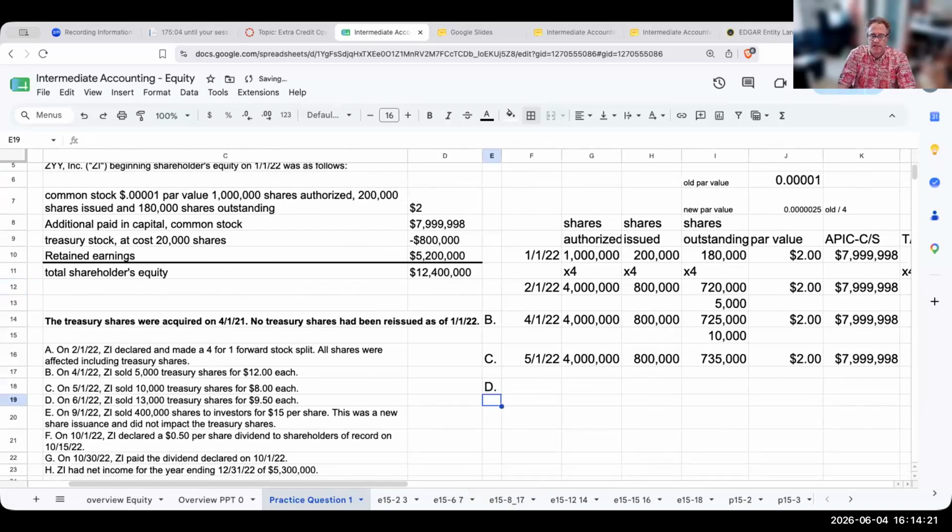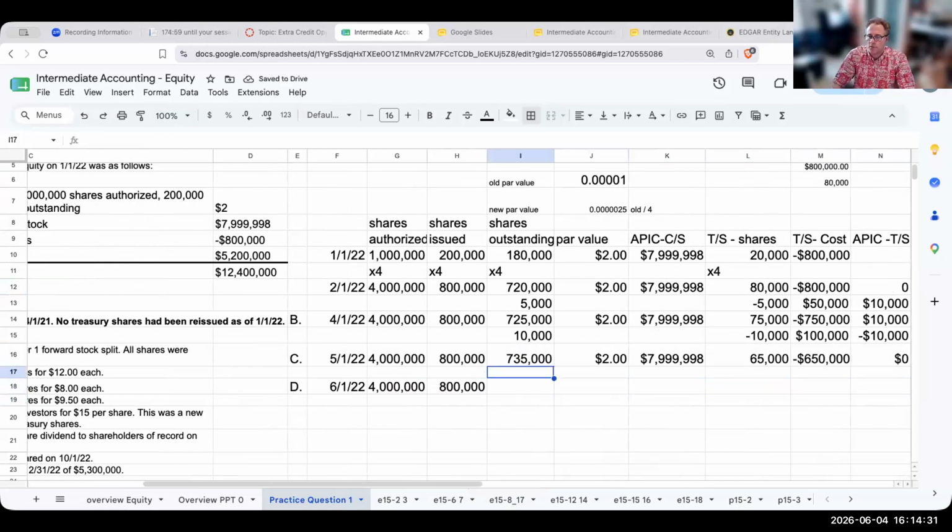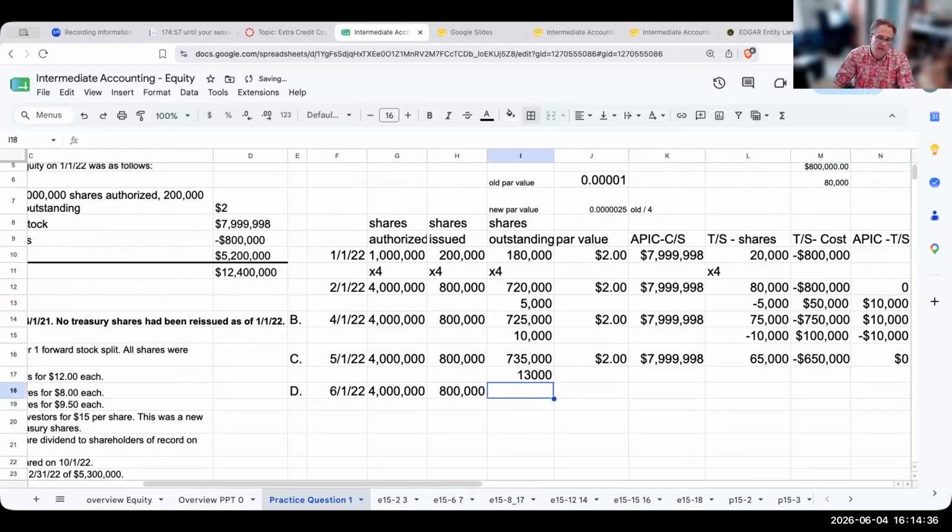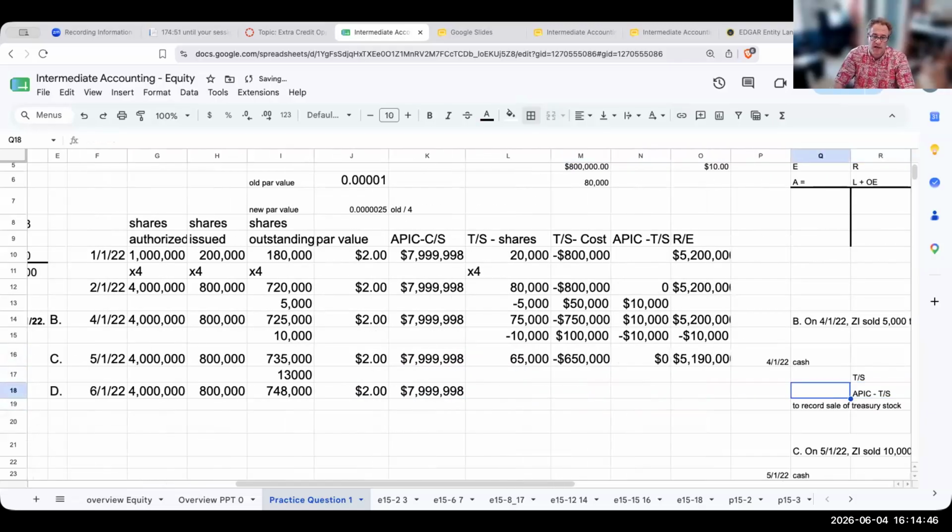So we'll go over here to letter D. This is going to be 6/1/22. Shares authorized, not changing. Shares issued are not changing. Now, though, I'm increasing my shares outstanding by 13,000 because I'm re-releasing these out. Now my shares outstanding are going to be 748,000. Par value not changing. Additional paid in capital common stock is not changing. My treasury shares are going to be decreasing by 13,000 because I'm no longer holding these in the treasury.